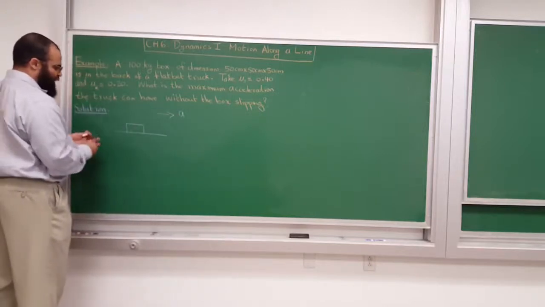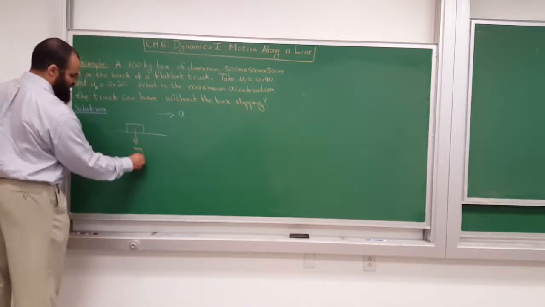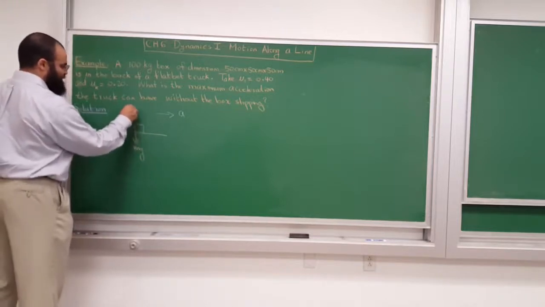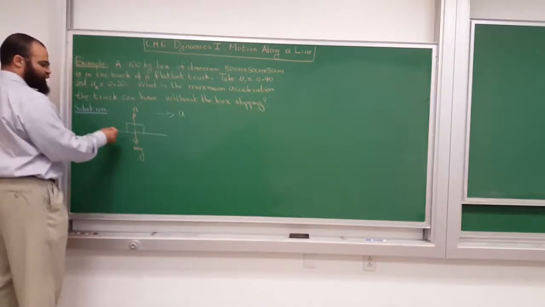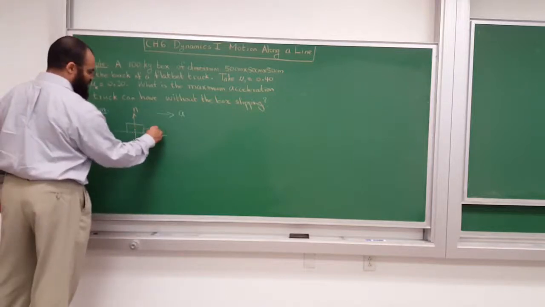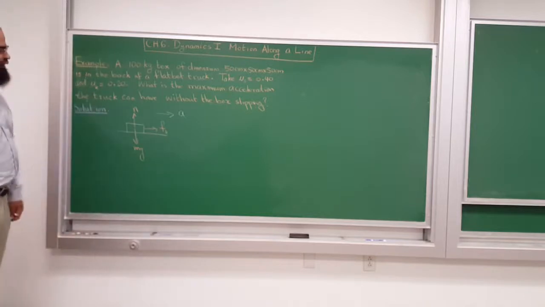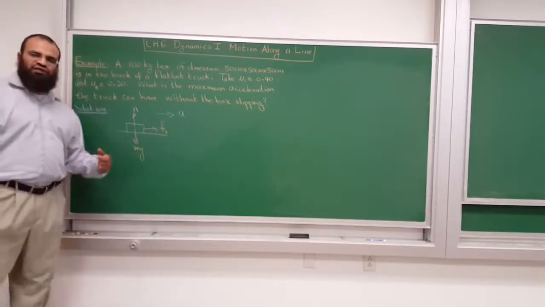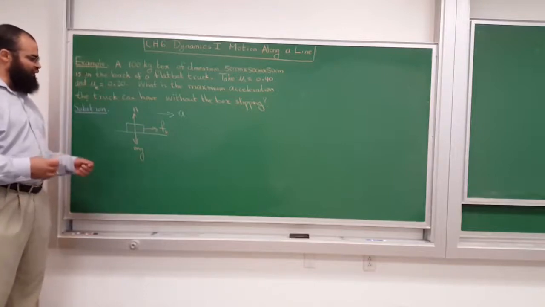So the forces on the box: of course, there is gravity, and then there is the normal force. And the acceleration is this way. The only force that's causing this box to accelerate is the force of static friction. The force of static friction always points opposite to the would-be motion.